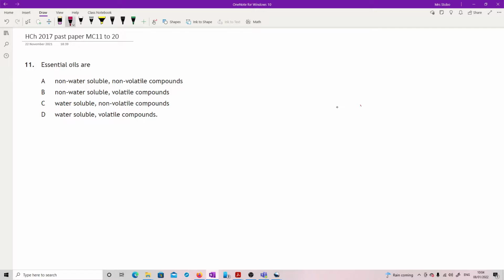Okay, so for a start, we know that they are oils, and if they're oils, then we are looking at non-water soluble. So get rid of these two, and then we're looking at volatility. Now, given that these are separated by distillation, volatile. Okay, that's it.